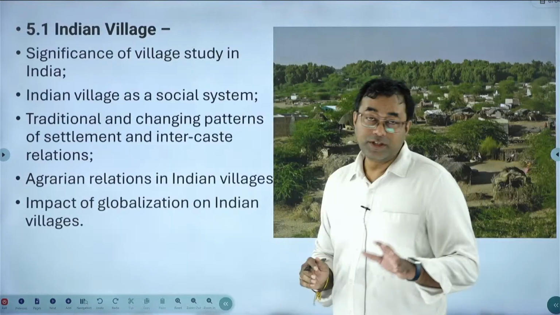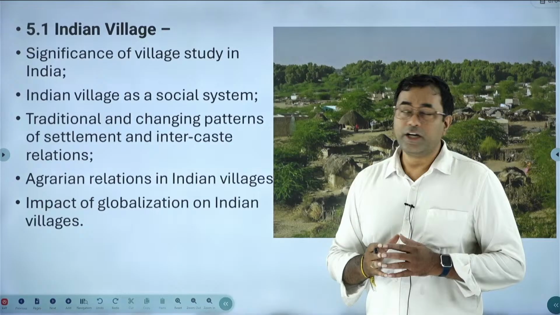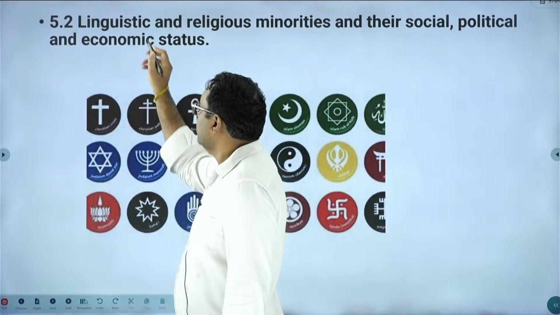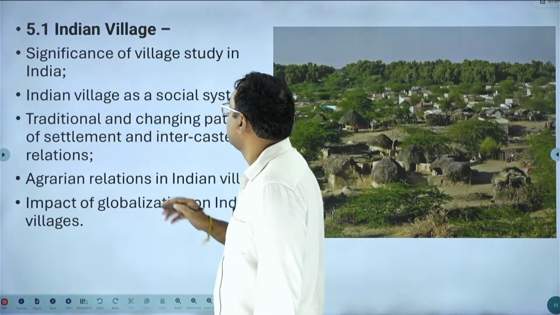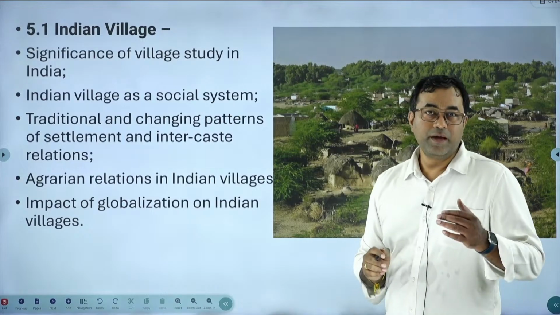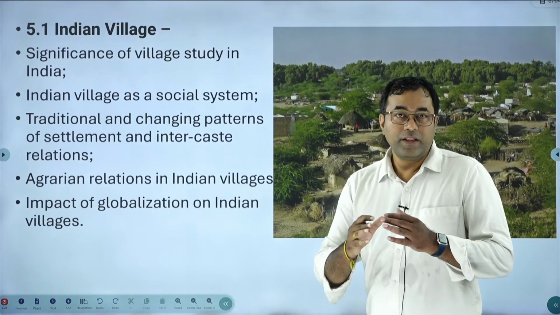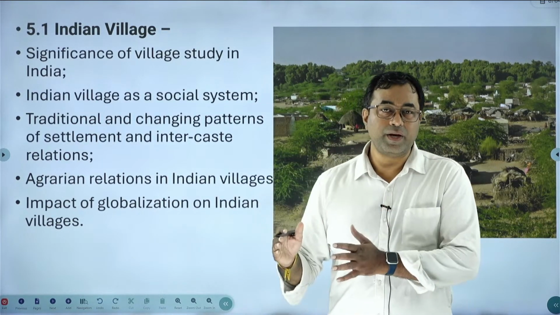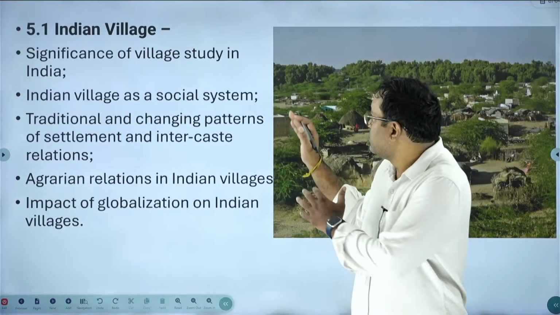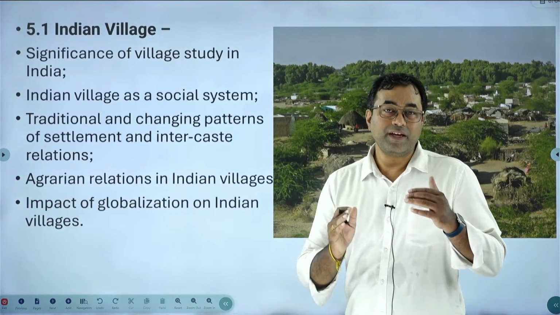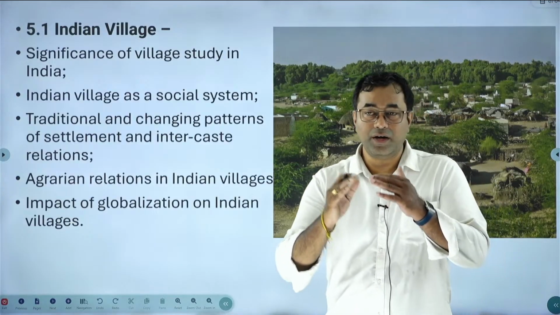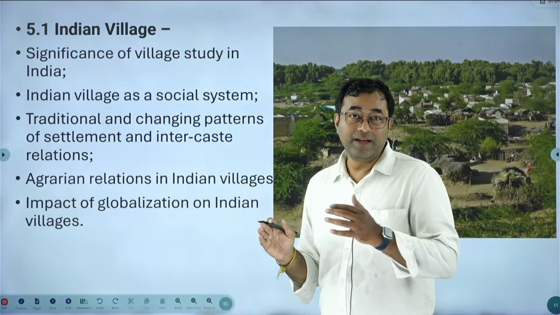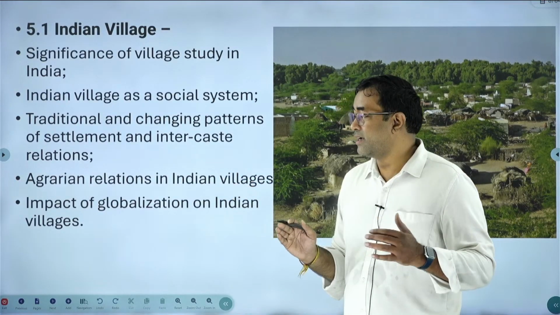Next, the fifth chapter is related to Indian villages. Indian village, in the sense, the name itself indicates that there are two entities in the total country: villages and urban areas. So why have they exclusively mentioned Indian village? Because there we can find the traditional mindset or traditional features of Indian society. That's why exclusive study on Indian villages started from the 1950s onwards.